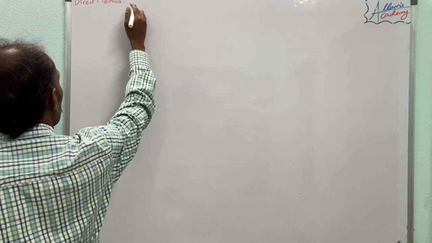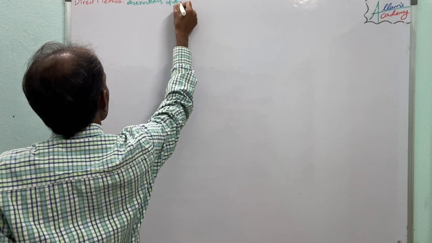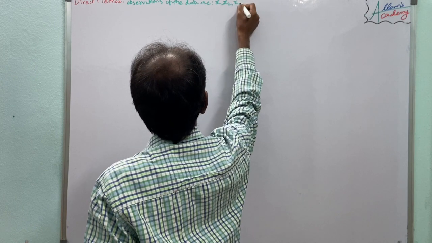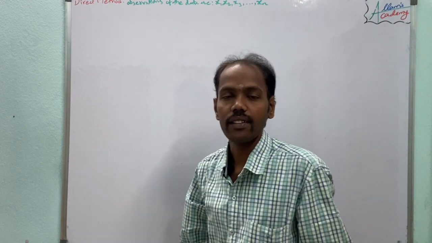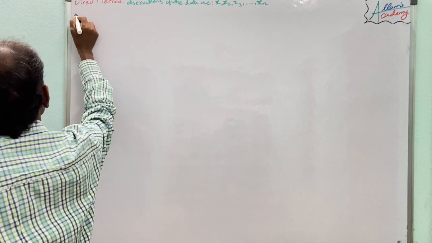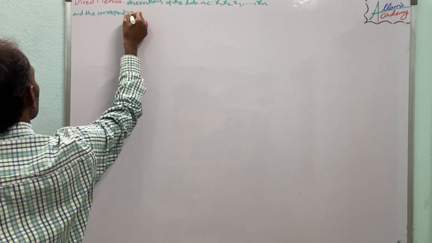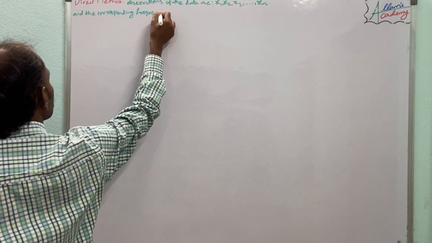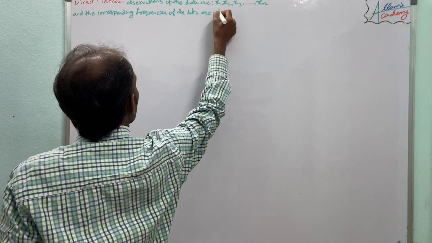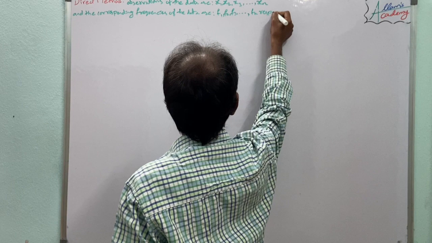The observations of the data are x1, x2, x3 up to so on xn, and the corresponding frequencies of the data are f1, f2, f3 up to so on fn respectively.